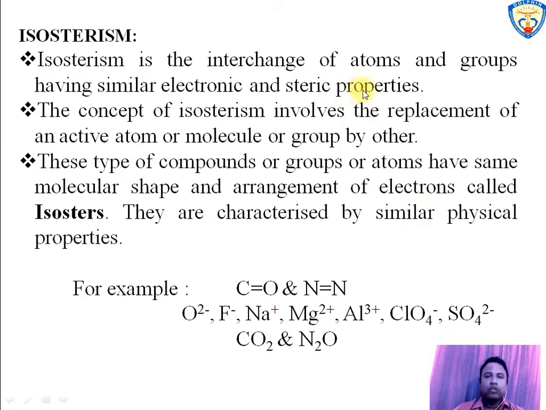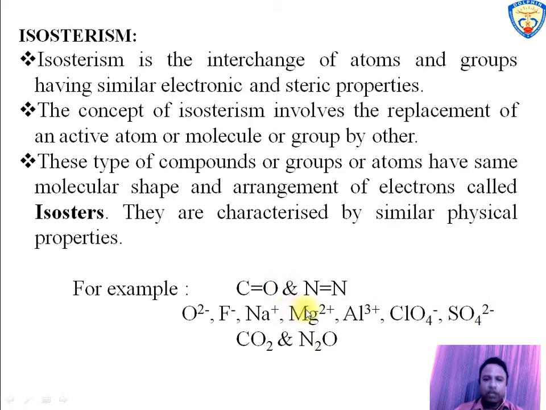So, the term isosterism is the interchange of atoms and groups having similar electronic and steric properties, or replacement of atoms or groups which mimic the other group. The group or atom which mimics has the same shape or size and electronic distribution. These compounds or groups or atoms are called isosters, having some same physical properties.